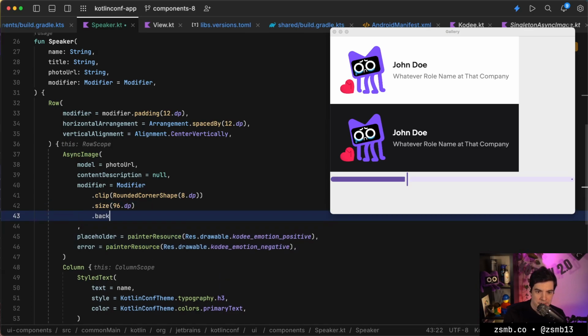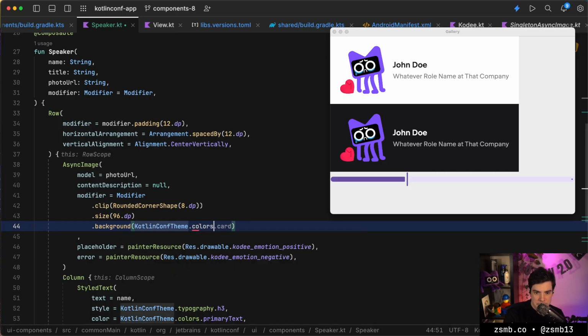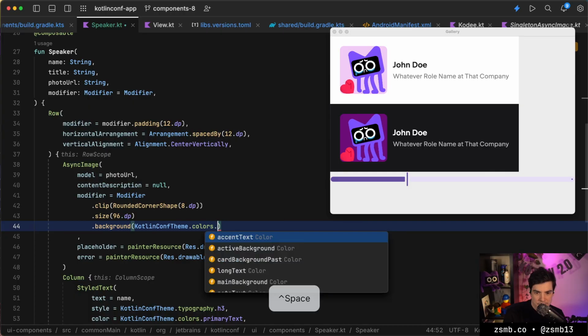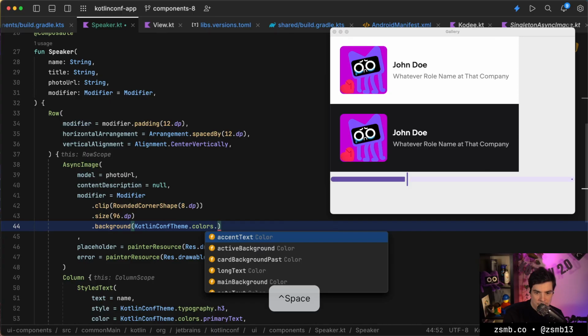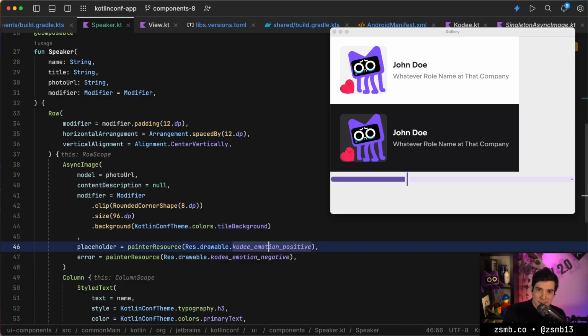We can probably put a background on this, by the way. So we can go like KotlinConf theme, colors, and then okay, active background is not it. So main background would be the same. Let's try primary. Oh, that's also one of the colorful ones. Tile background is probably it. That's some kind of gray, right? Okay, that looks good. That's good. Yeah, placeholder is only while loading apparently.